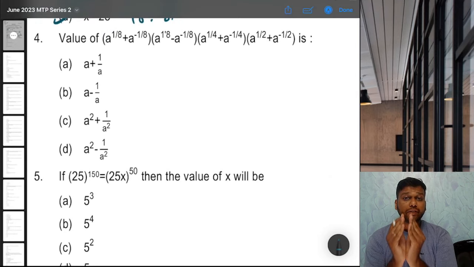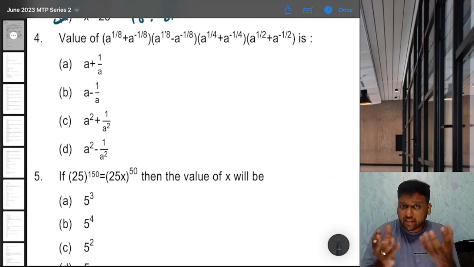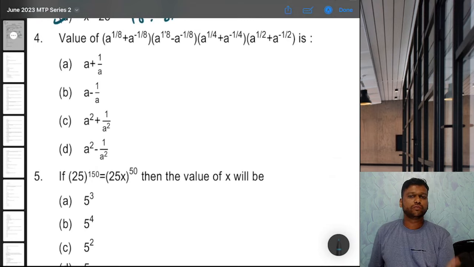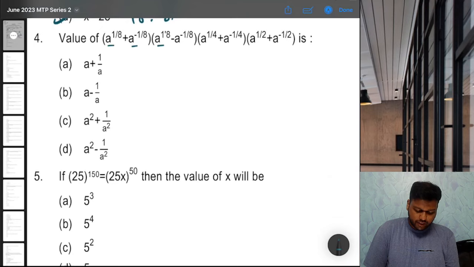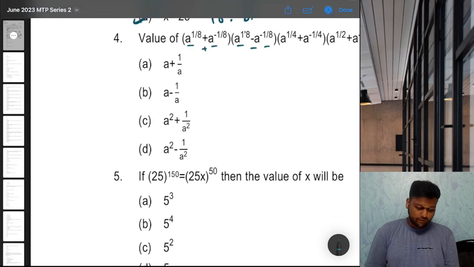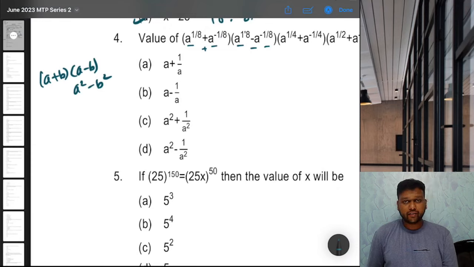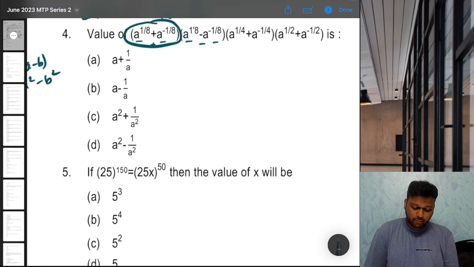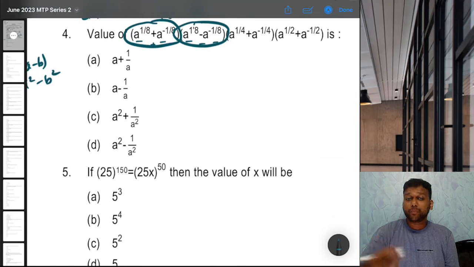So you should always look at the question first, what is given, and then think what we want to do. We want to simplify this. Now one way is opening all the brackets, but if you observe, these terms are same, only difference is this plus sign and minus sign. We know of something like this: a plus b, a minus b is what? A square minus b square, right? So maybe this is nothing but a plus b, a minus b, right? So let's try to write it as a square minus b square.